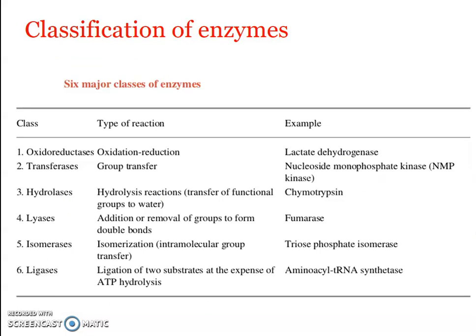These are the 6 major classes based upon what kind of reaction they catalyze: oxidoreductases, transferases, hydrolases, lyases, isomerases, and ligases. Taking the first letters of all these, we have OTH, LIL, a mnemonic we can use for learning the 6 categories in sequence, because the sequence has to be maintained. The details we'll look into in the next presentation, the classification of enzymes as well as the nomenclature system.